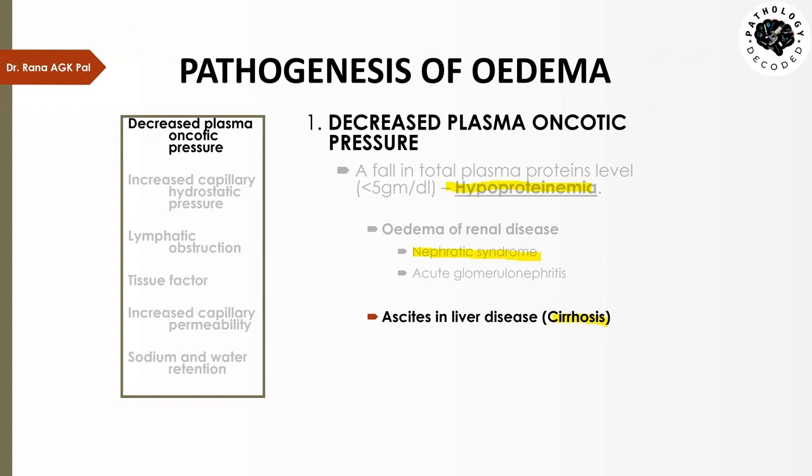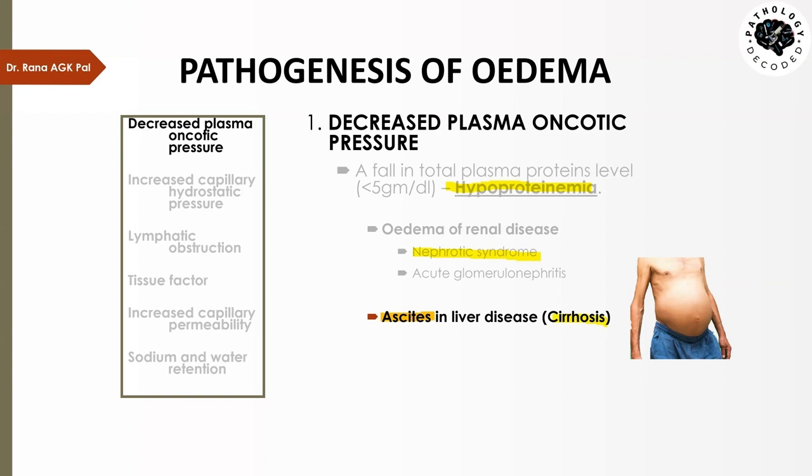Now, all of us know that proteins are synthesized in the liver. They are metabolized in the liver. They are synthesized in the liver from fats and carbohydrates, except for essential amino acids. All the amino acids are synthesized in the liver. Now, if the liver is damaged due to any reason, that synthesis of protein stops, and that leads to hypoproteinemia. This hypoproteinemia will cause edema by collection of fluid in the peritoneal space, and then it is called ascites. Remember, I told you ascites is collection of fluid in the peritoneal cavity.